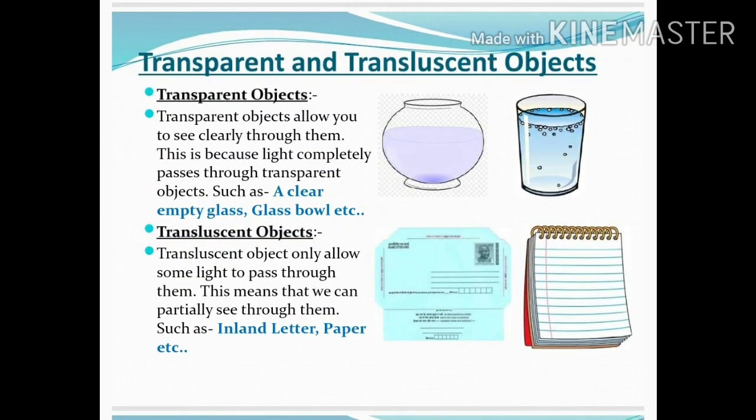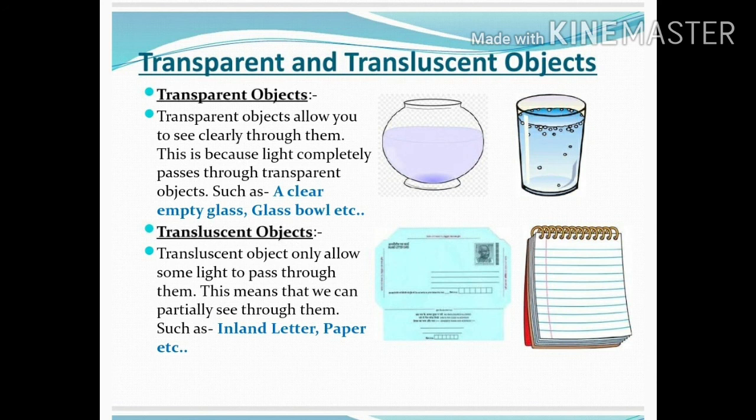Children, we see an object because the light that hits it reflects back, and that reflected light makes us see the objects. It means you can see the details of objects on the other side of transparent objects. So what is a transparent object? Transparent objects allow you to see clearly through them. This is because light completely passes through transparent objects such as a clear empty glass or glass bowl, etc.